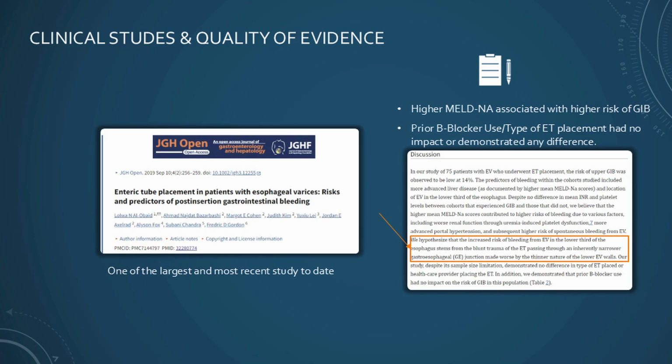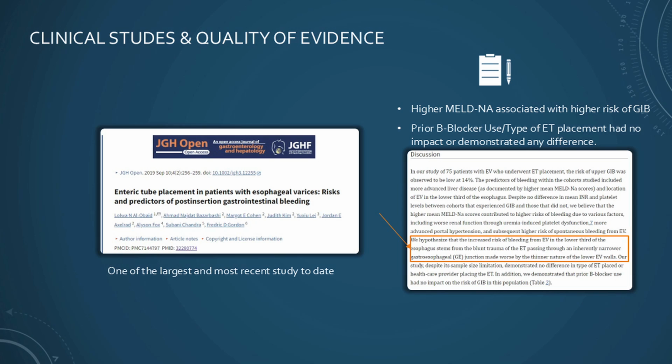And the secondary outcome or endpoint was about a 2-point hemoglobin drop within 48 hours without evidence of obvious bleed. The results of that study was 11 out of the 75 patients had a GI bleed within 48 hours of nasoenteric tube placement. And they made the association that most of these patients had a higher MELD score. So the association was made that higher MELD score was associated with higher risk of GI bleed after nasoenteric tube placement. And for the secondary outcome was about 9 patients out of the 75, so around 12% or so.